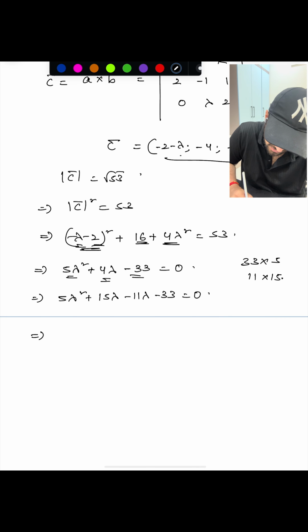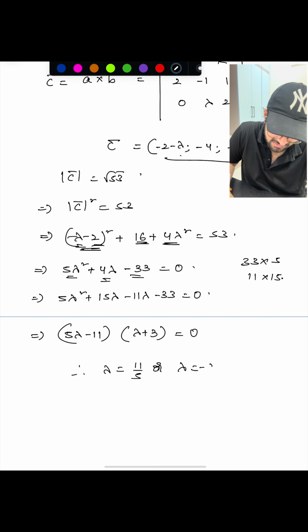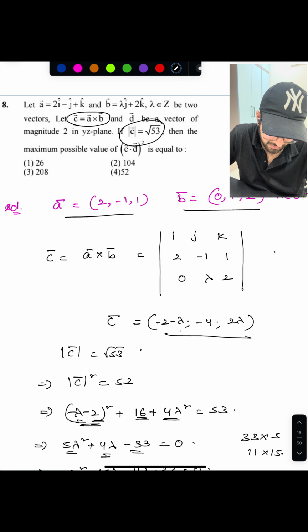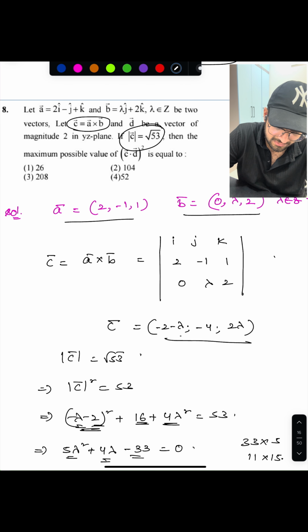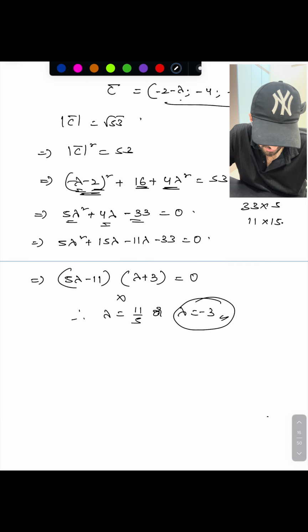So (5 lambda minus 11)(lambda plus 3) equals 0. Therefore lambda equals 11 by 5 or lambda equals minus 3, right? Out of these two values, which value do we need to select? Lambda belongs to integers is given, no? So this should be rejected and lambda equals minus 3 we need to take, right?